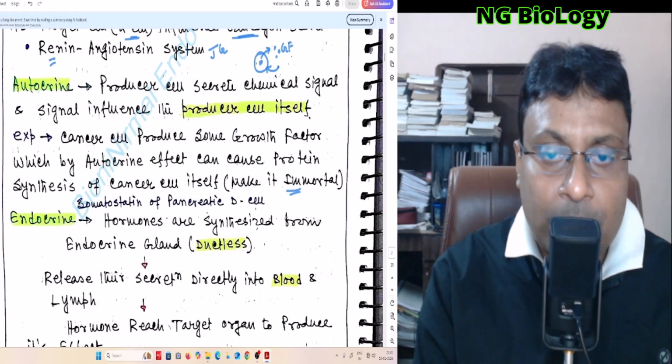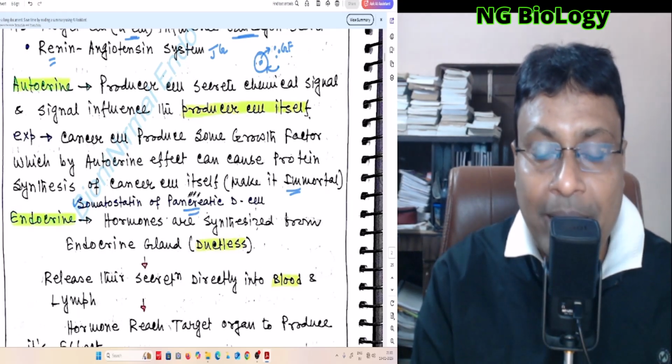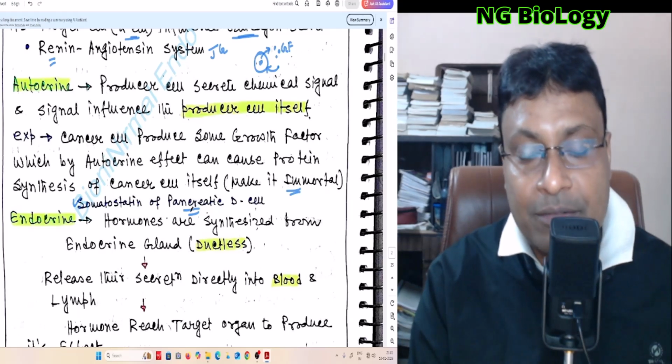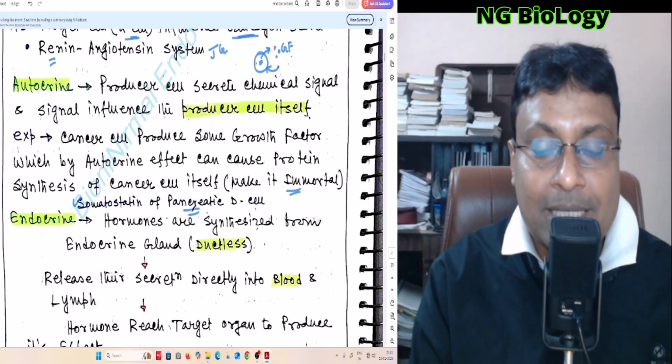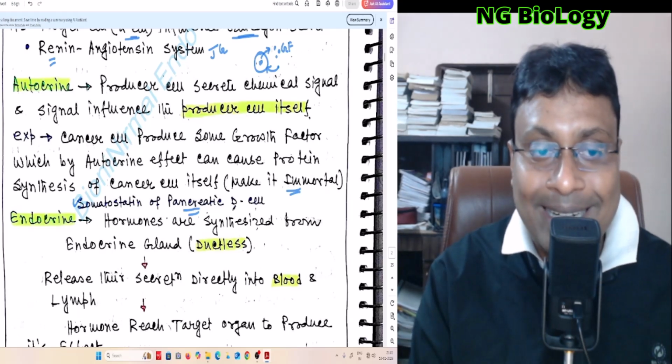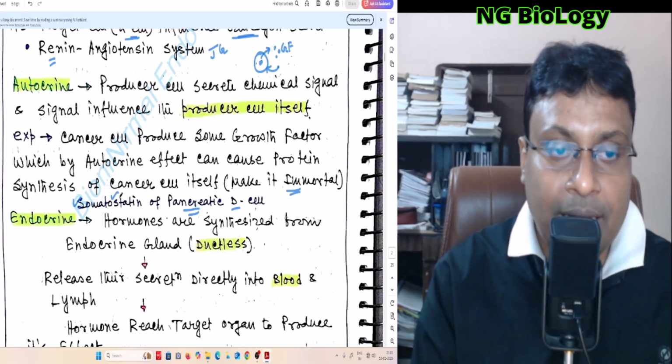And somatostatin of the pancreatic D cell. I have already told you that in the pancreas, in the islets of Langerhans, different types of cells are present: alpha cell, beta cell, delta cell. From this D cell or delta cell the somatostatin is secreted, and this also acts like autocrine signaling.